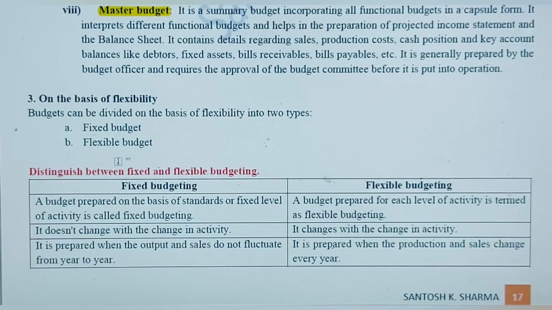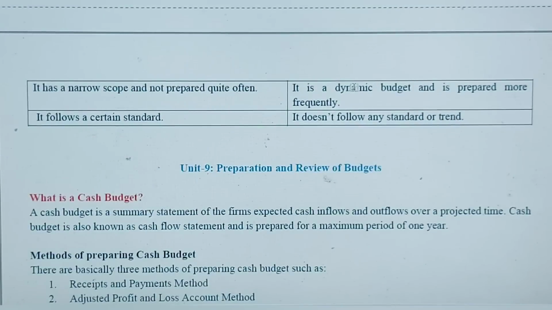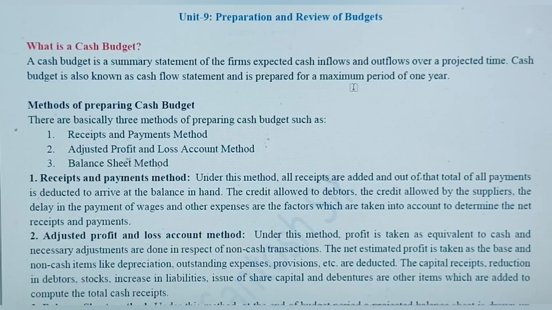On the basis of flexibility, we can divide the budgeting into 2 types. One is fixed budgeting, the other is flexible budgeting. So fixed budgeting is prepared on the basis of standards, and they generally do not change with change in time and situation. So these are long term budgets. Flexible budgeting is good. I mean, we can change them as and when required. They are prepared generally for short period of time. तो कंपनी जनरली फ्लेक्सिबल बजटिंग में ही जाती है, फिक्स्ड बजटिंग आर लेस पॉपुलर।